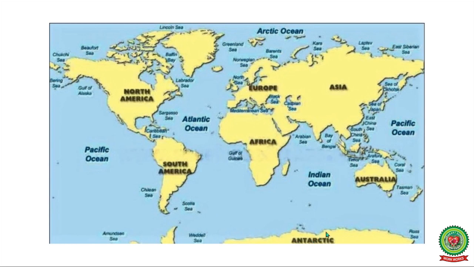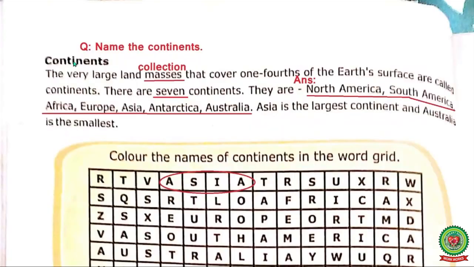Antarctica. Antarctica is the fifth largest continent of the world. It is full of ice. Then Europe. Europe is the second smallest continent of the world. Australia. Australia is the smallest continent of the world. Now, let's start with the reading, page number 6.